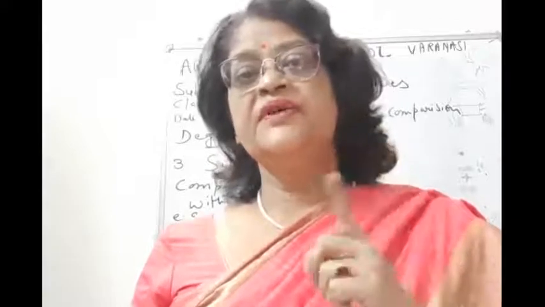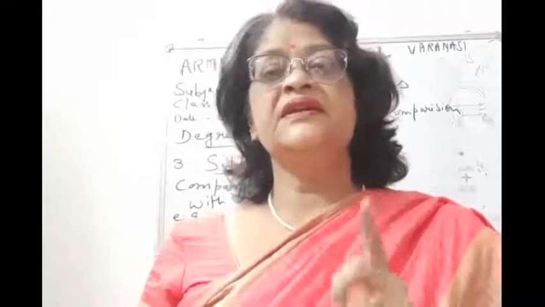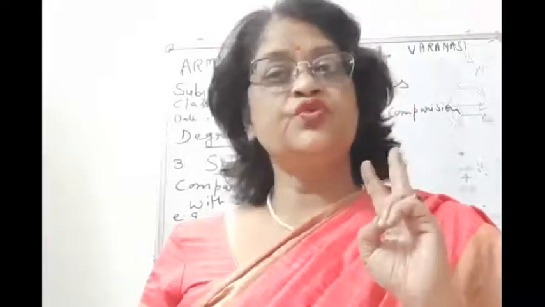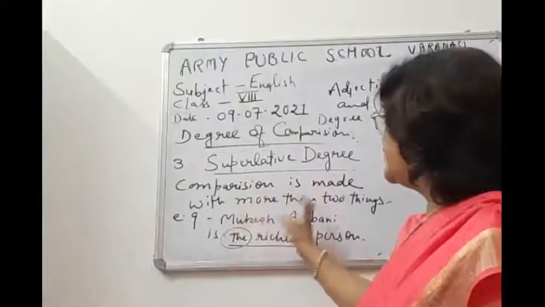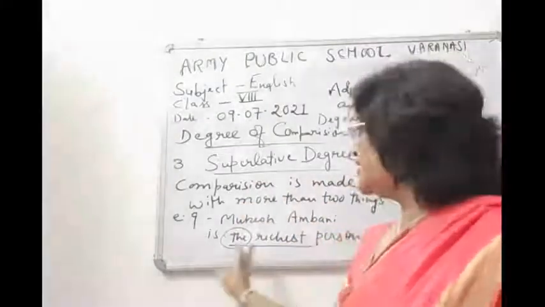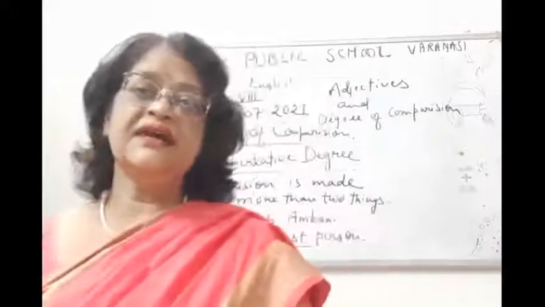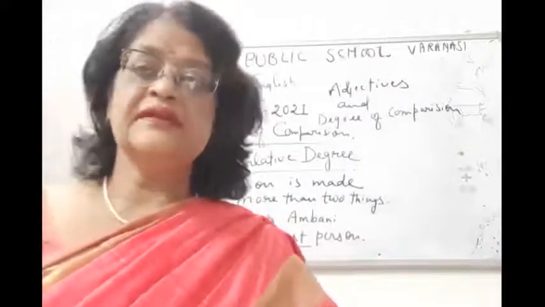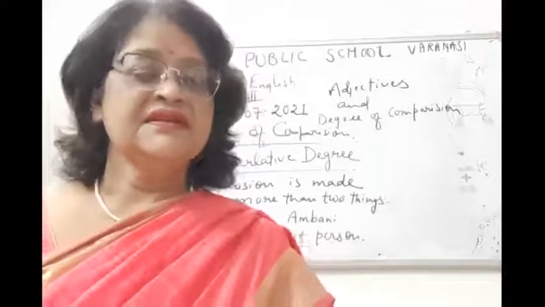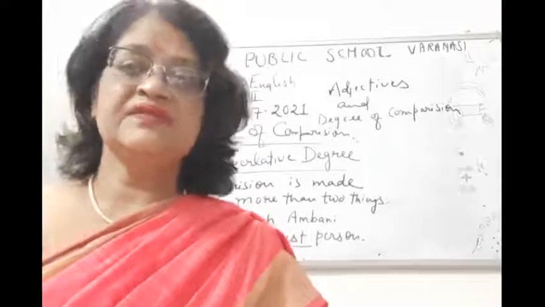So children, remember, in the positive degree, no comparison with anyone. In the comparative degree, comparison of two, and in the superlative degree, we are having more than two persons, and we use "the" before the superlative adjective, and "than" will come with the comparative adjective. So with this, children, I have completed my lesson on degrees of comparison and how adjectives are formed.